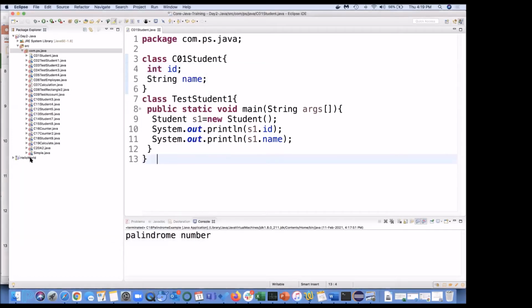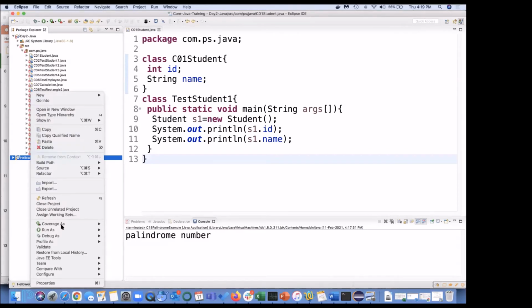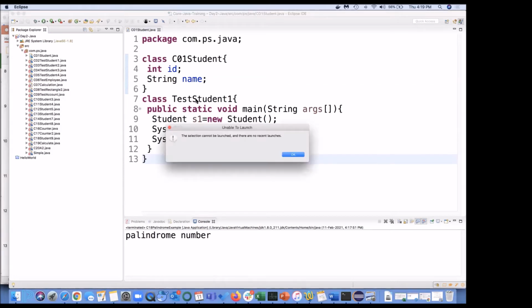Okay, so what I was saying, this particular hello world project I don't want, you can right click on this and close it. Close project. So now let me run this class.